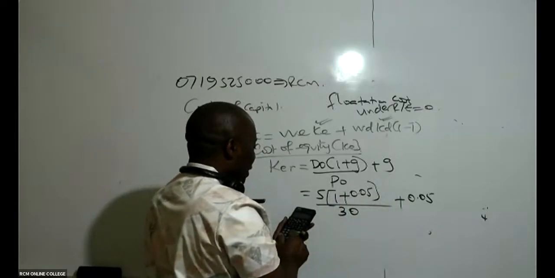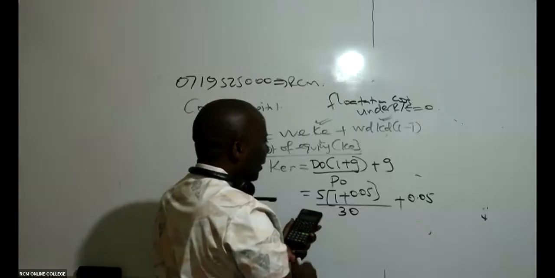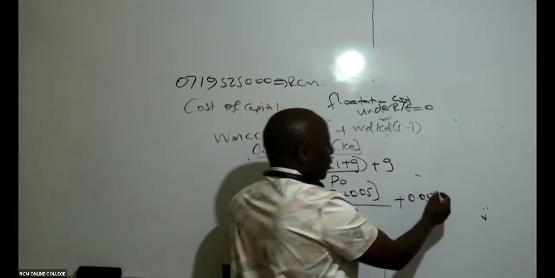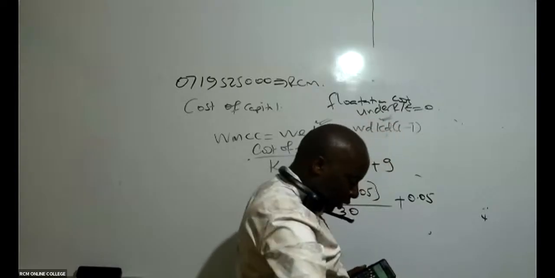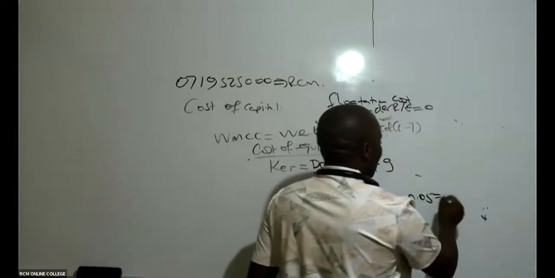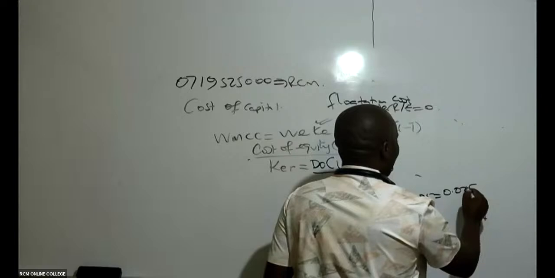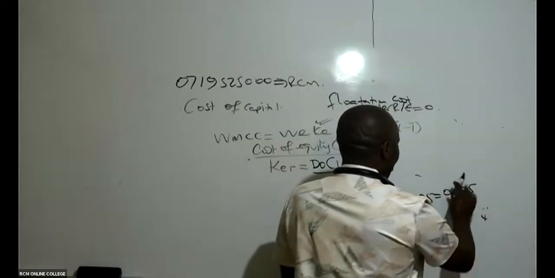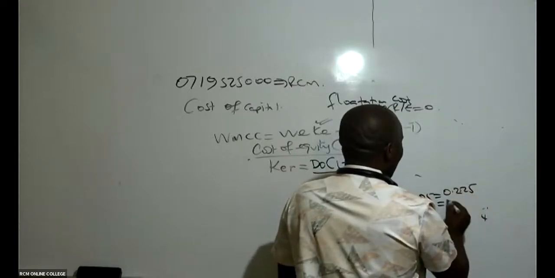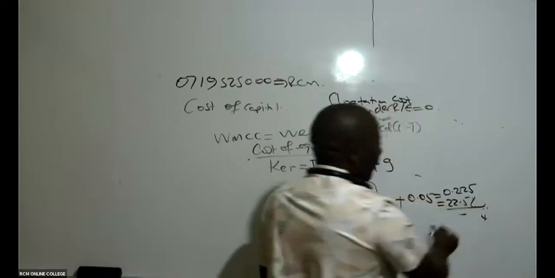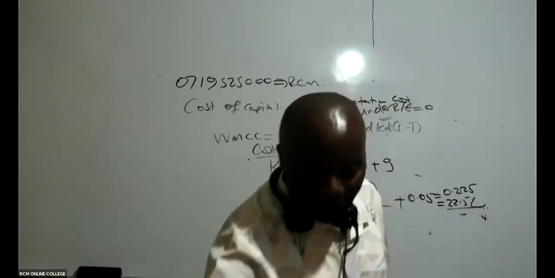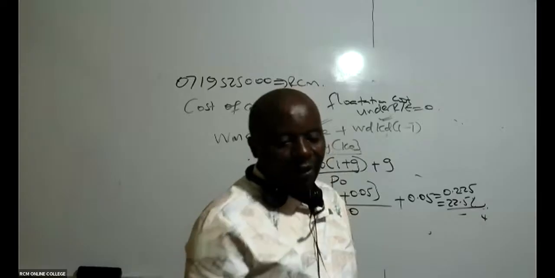So then this one here, I'm getting 0.225, which is the same as 22.5 percent, 22.5%.